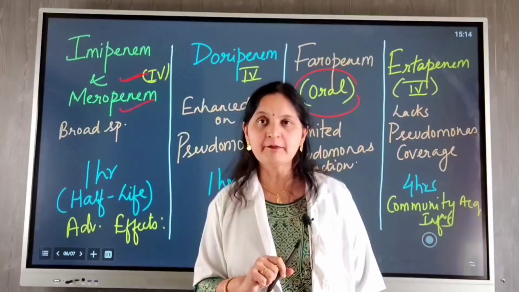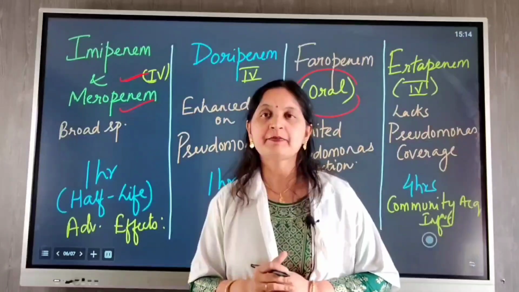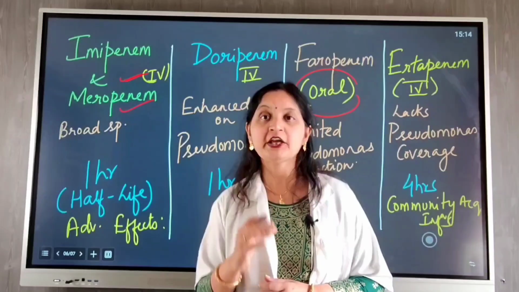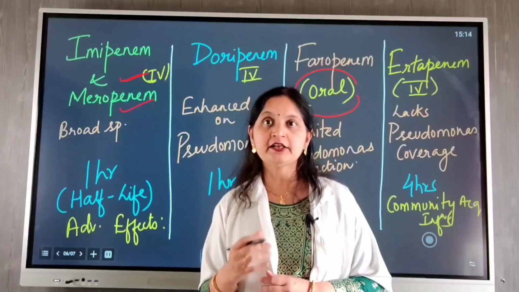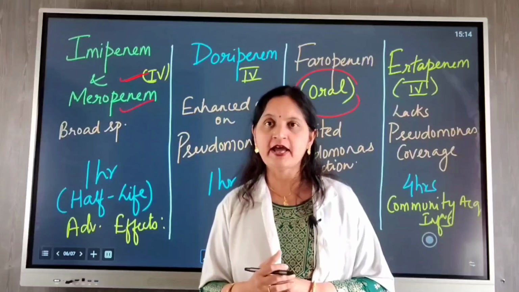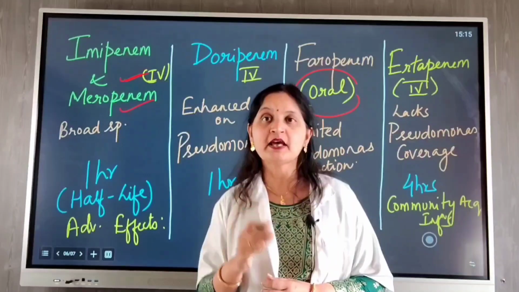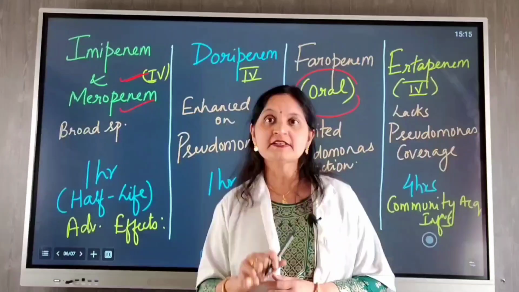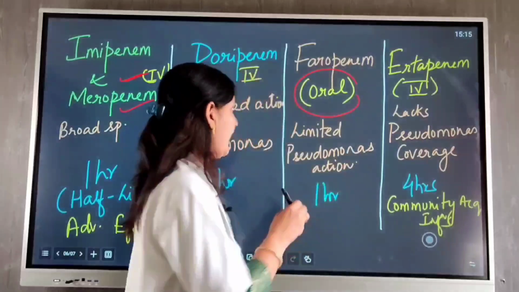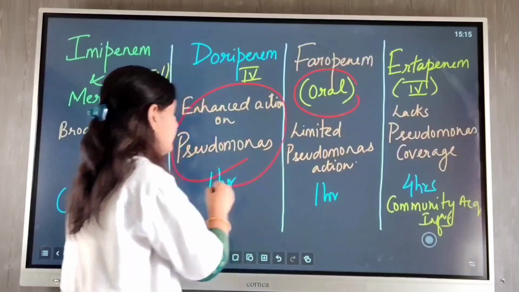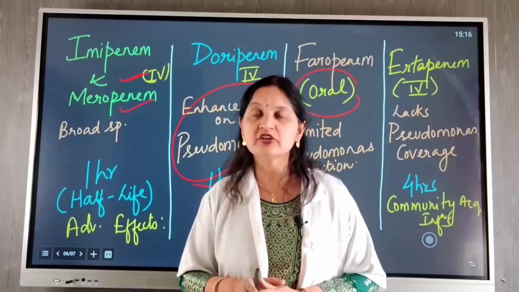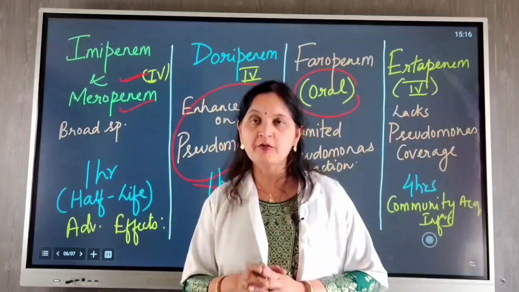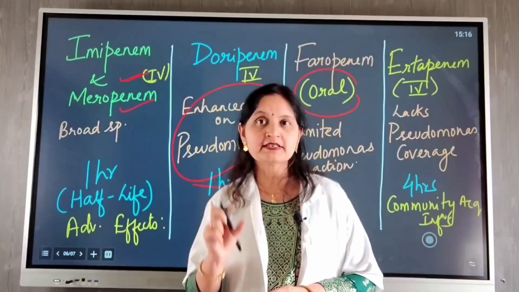Now with respect to its antimicrobial spectrum, all of these carbapenems have a broad spectrum antimicrobial action. Imipenem and meropenem is used for treating complicated serious infections related to GI tract, urinary tract, biliary tract. However, meropenem has to be combined with gentamicin for infections against pseudomonas. Also, it is important to note that doripenem has enhanced pseudomonas action. Now, since doripenem has enhanced action against pseudomonas, it is preferred for treating hospital-acquired infections, nosocomial infections, febrile neutropenia, septicemia.